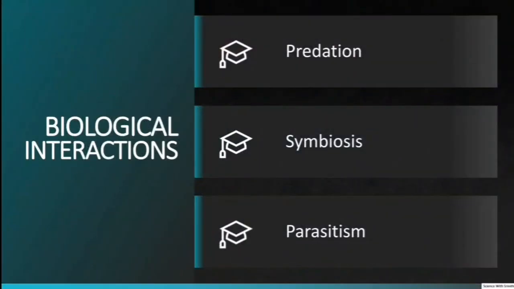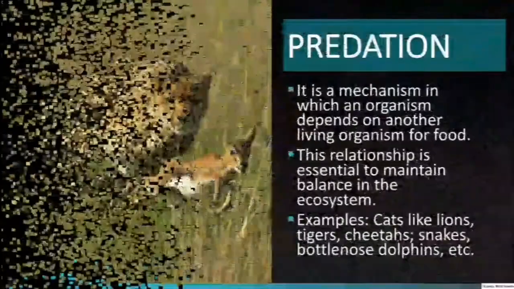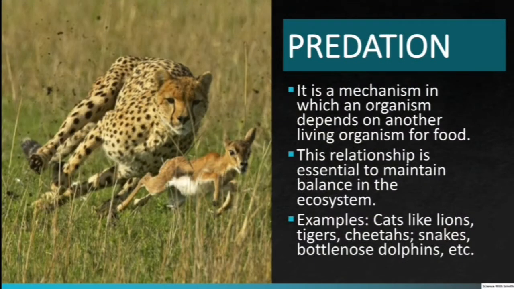Predation, symbiosis, and parasitism are some examples of biological interactions. Let us see each of these in detail. Predation is a mechanism in which an organism, known as the predator or the carnivore, feeds on another living organism known as the prey. Predator-prey relationships are essential to maintain balance in an ecosystem. Examples of predators are jaguars, bottlenose dolphins, snakes, baleen whales, etc.